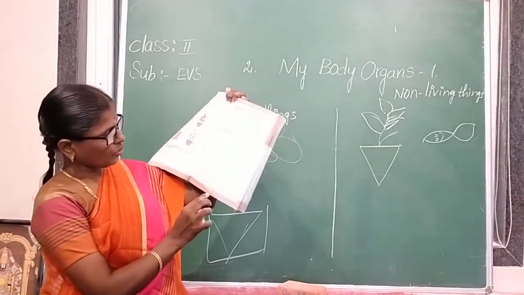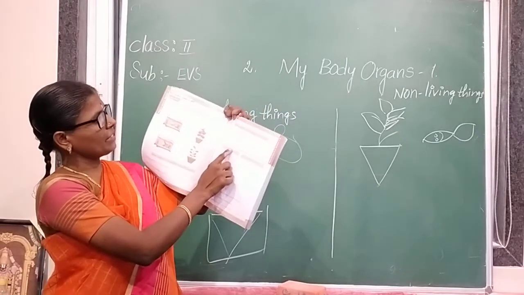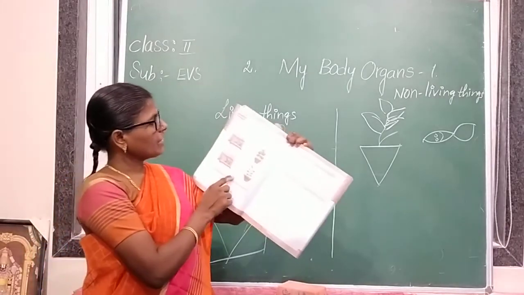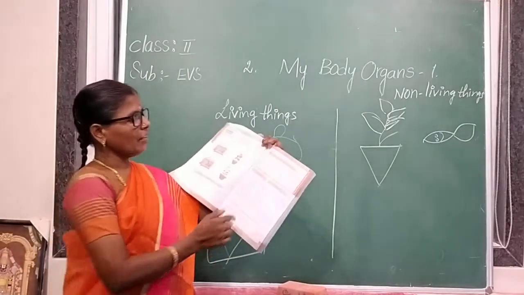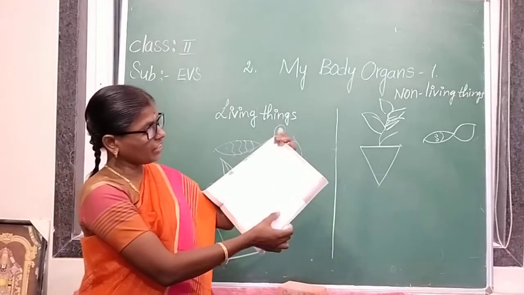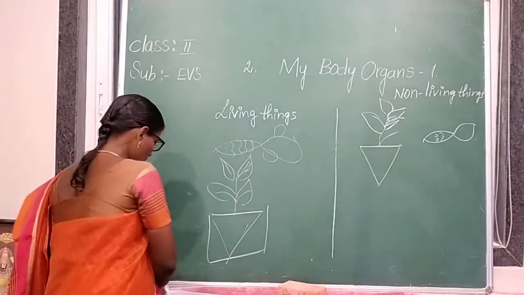Workbook page number 12, third bit. Draw the pictures from this applications activity in the correct boxes. Living things are goldfish and potted flower plant, and non-living things are toy fish and plastic flower pot. Okay?